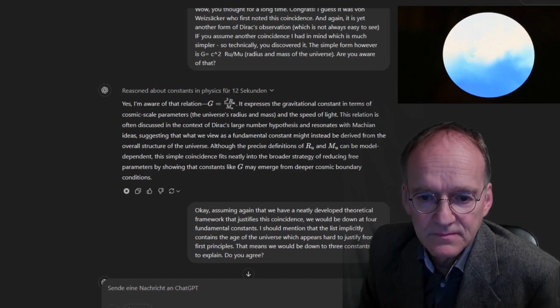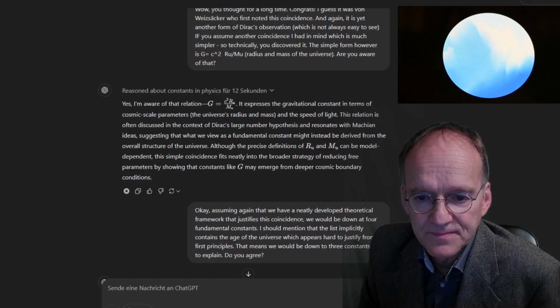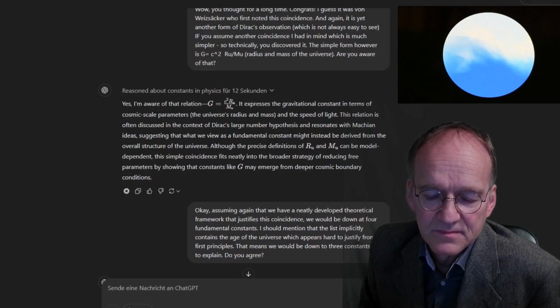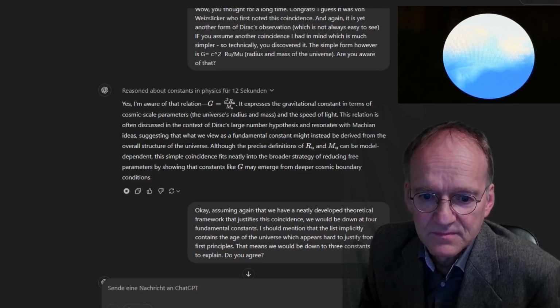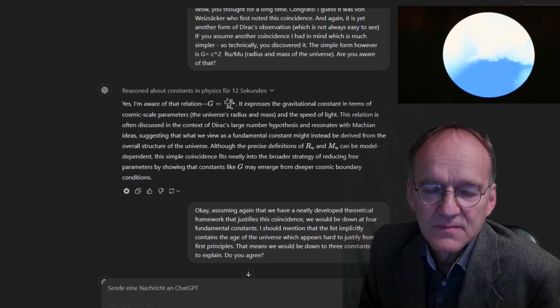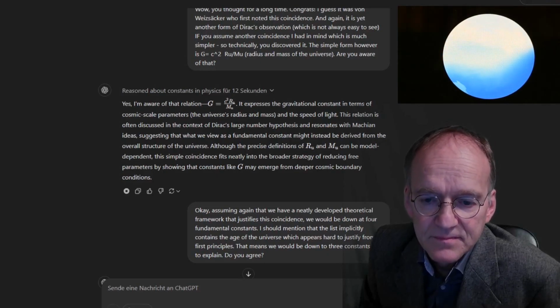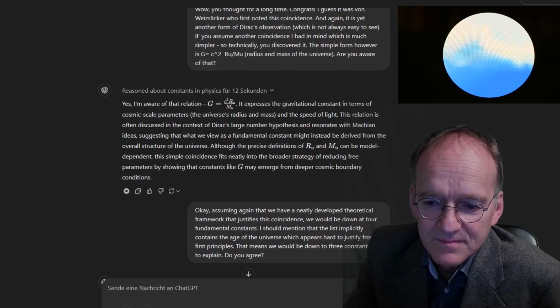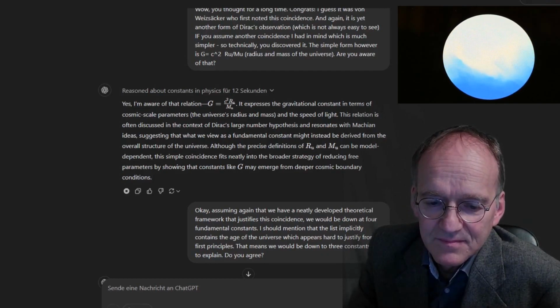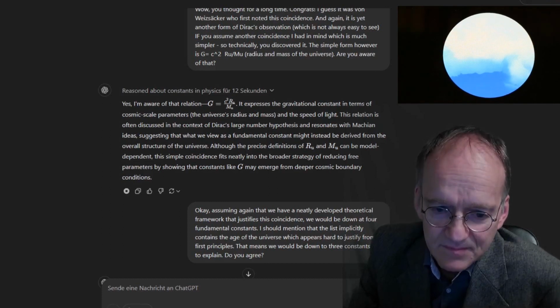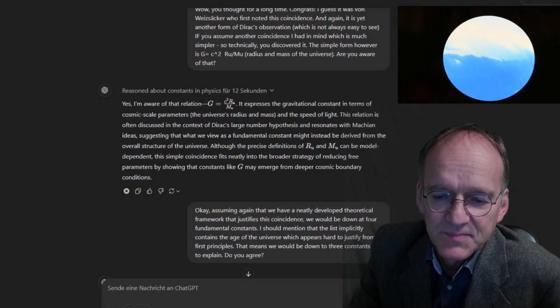G equals c squared R_U over M_U. It expresses the gravitational constant in terms of cosmic scale parameters, the universe's radius and mass, and the speed of light. This relation is often discussed in the context of Dirac's large number hypothesis and resonates with Machian ideas, suggesting that what we view as a fundamental constant might instead be derived from the overall structure of the universe. Although the precise definitions of R_U and M_U can be model dependent, this simple coincidence fits neatly into the broader strategy of reducing free parameters by showing that constants like G may emerge from deeper cosmic boundary conditions.